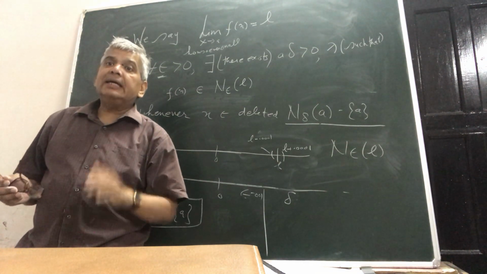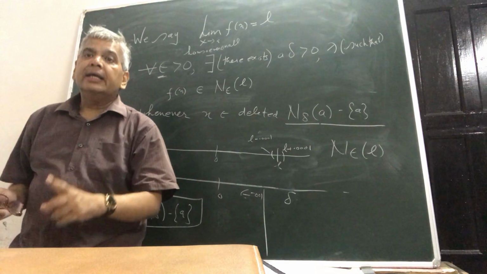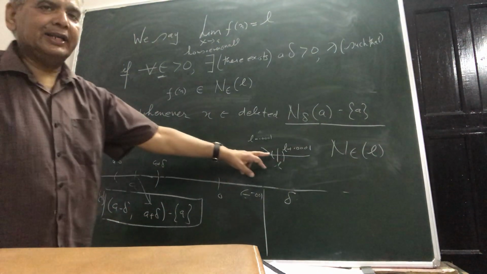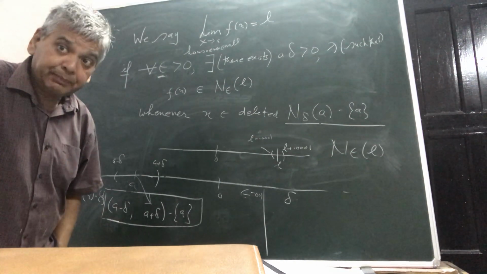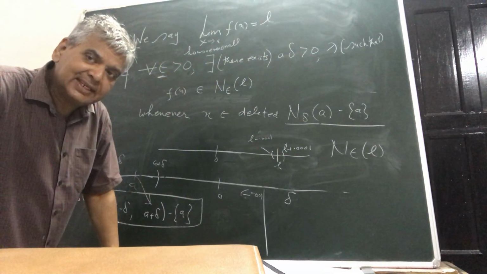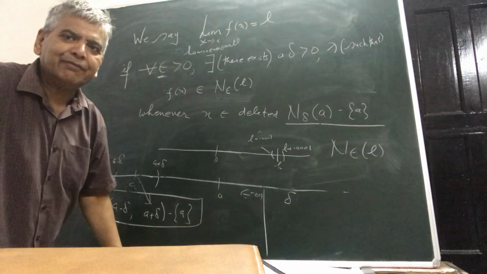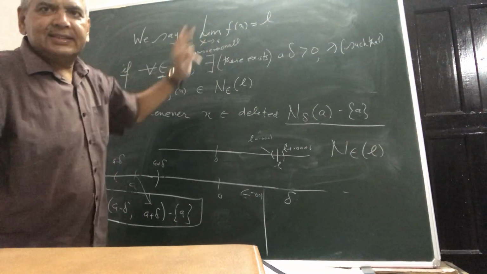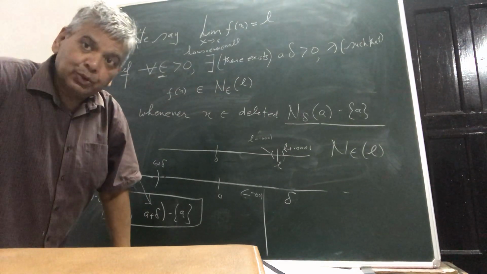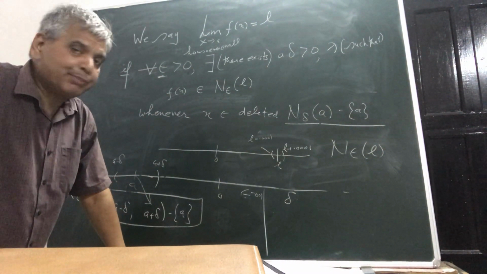That within this deleted delta neighborhood of A, the functional value should automatically fall within the epsilon neighborhood of L. So see, if for every epsilon such a delta exists, then you can safely say that your limit of function is L when x is approaching towards A. So this is the geometrical interpretation.